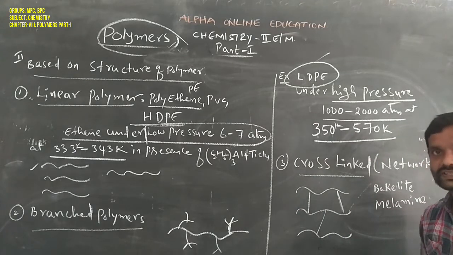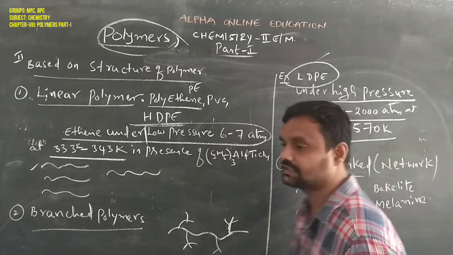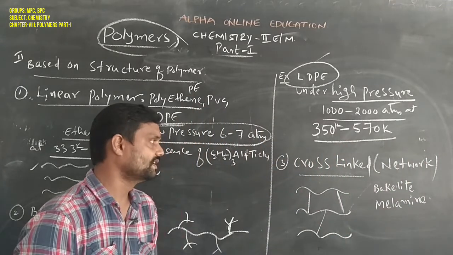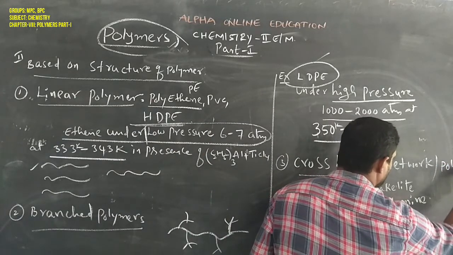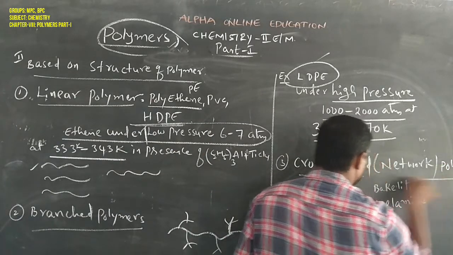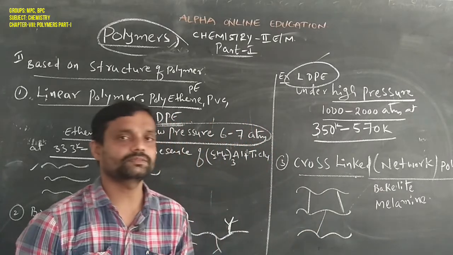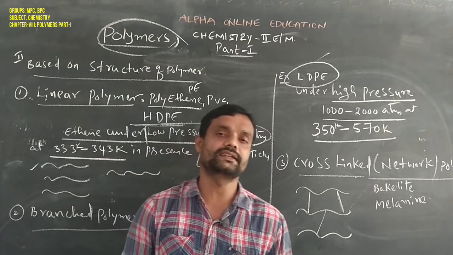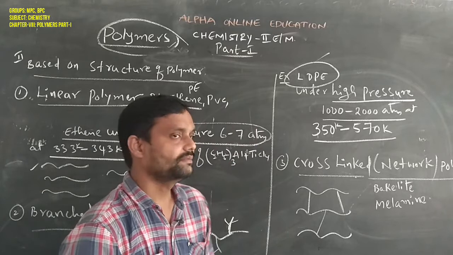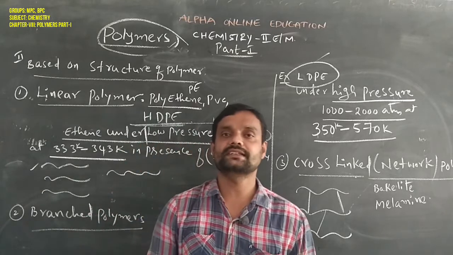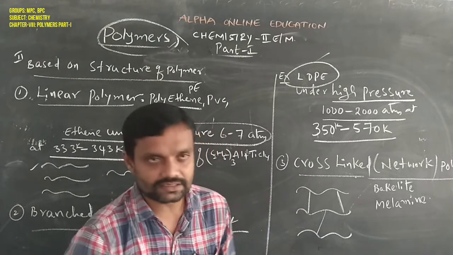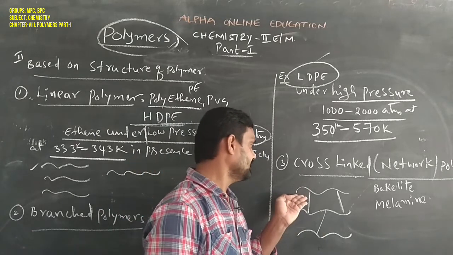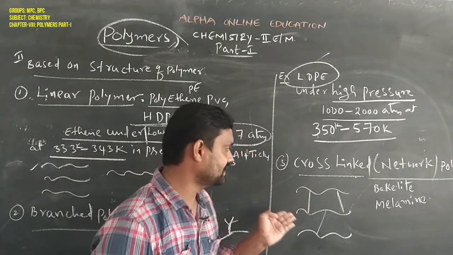The third classification based on the structure of polymer is the cross-linked polymer. The cross-linked polymer is also called a network polymer. If the polymer chain has cross linkages, it is called a cross-linked polymer. It appears like this.